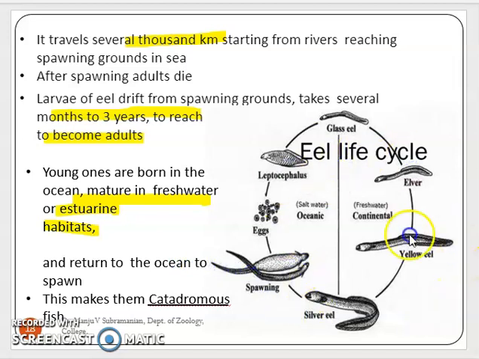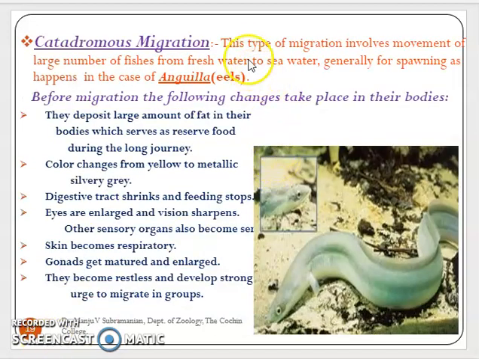This is a life cycle showing the catadromous type of migration. So once again, this type of migration involves a movement of large numbers of fishes from freshwater to seawater, generally for spawning, as in the case of Anguilla, the eel.